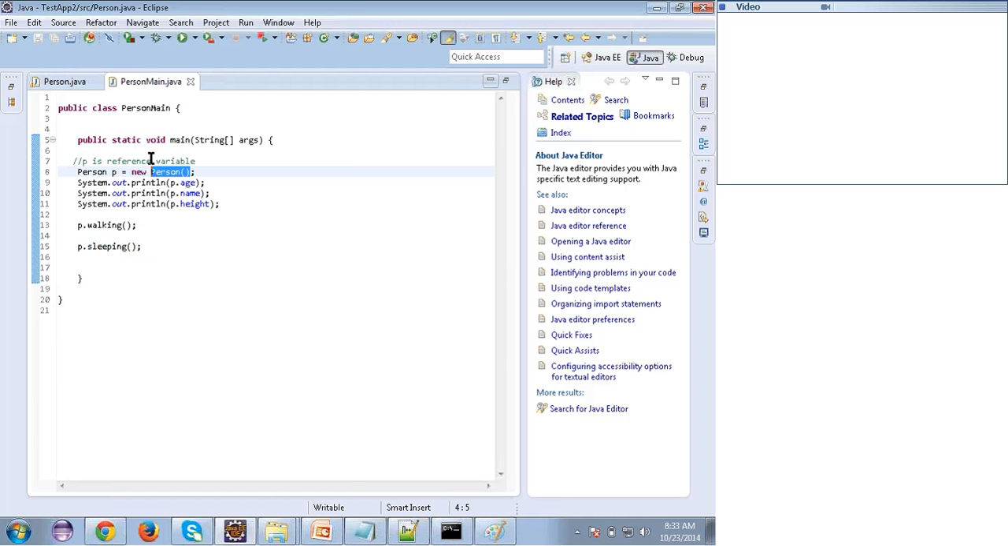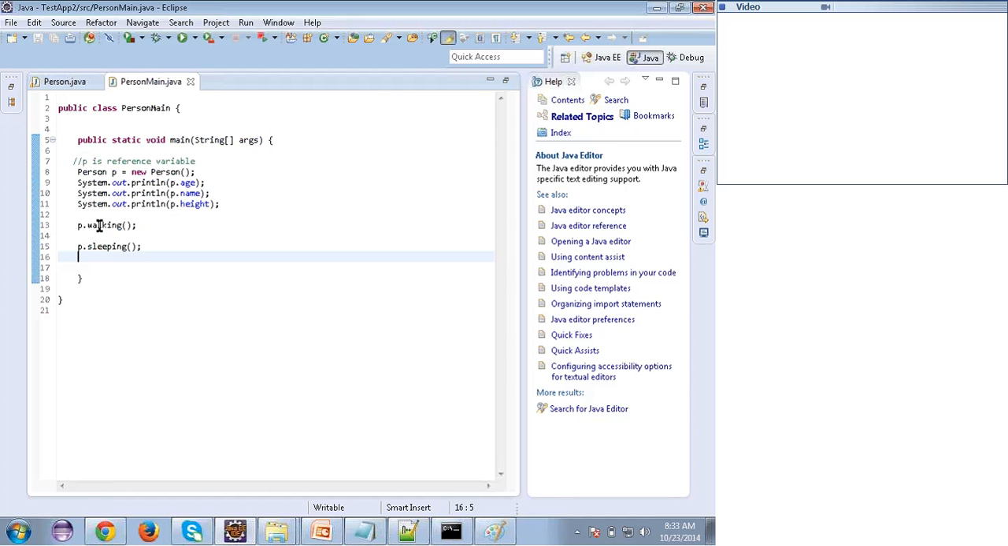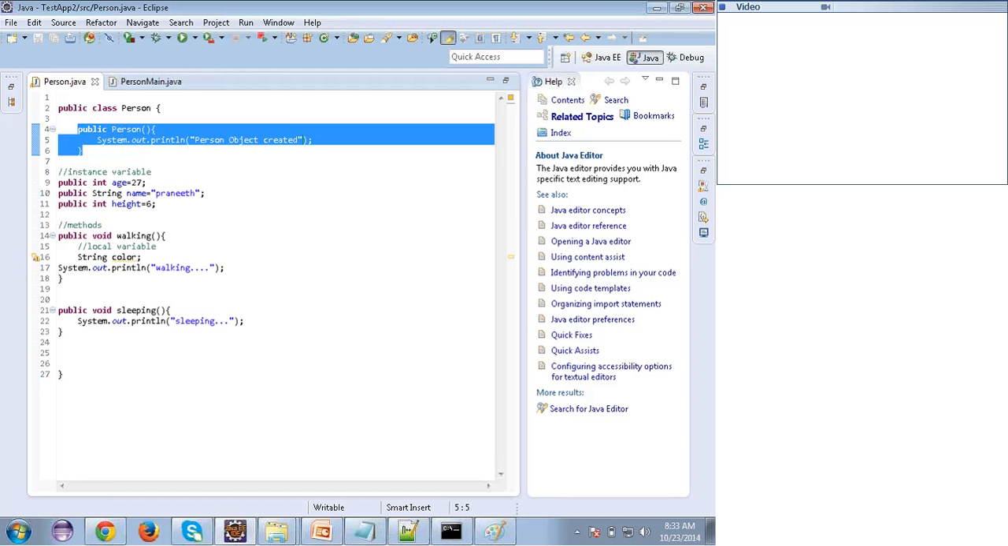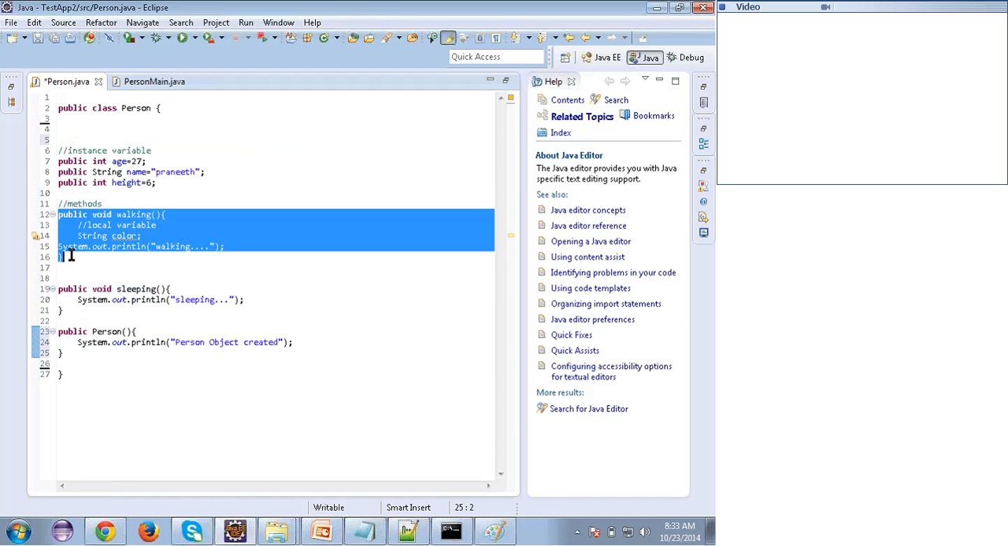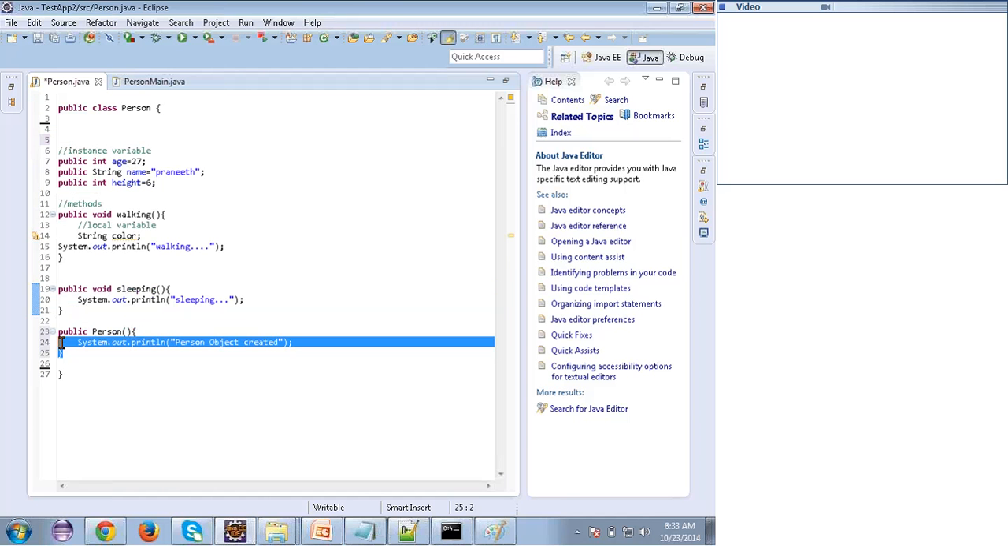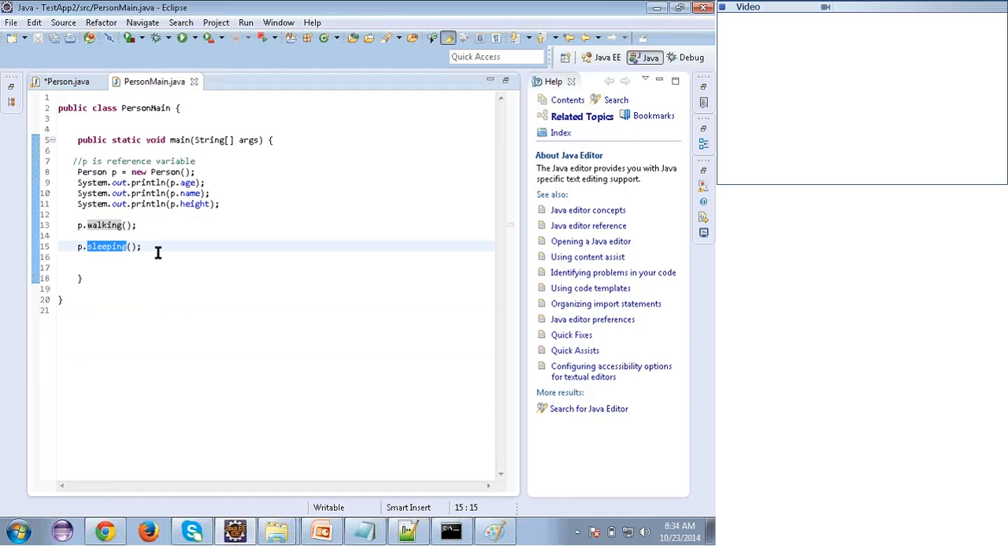So I'll run this class. See here, "Person object is created" I'm getting. Did I call that one? See here, I was calling p.walking, p.sleeping. These two methods. See, Person is also a method, right? Walking is a method, sleeping is a method. In the same way, Person is also a method. But I'm calling the walking method and the sleeping method explicitly with the object, but I'm not calling Person. Just I've written it here, but I'm not calling p.Person. But it is executing, right?